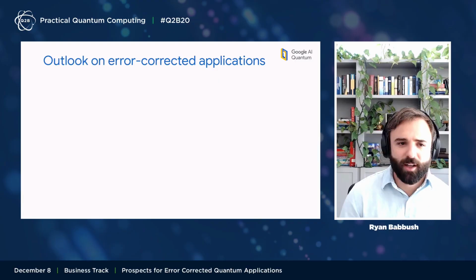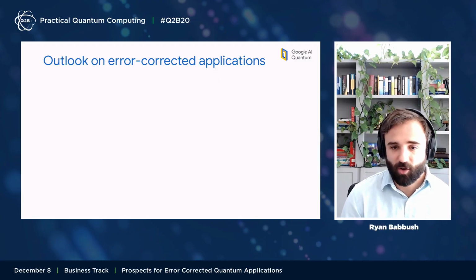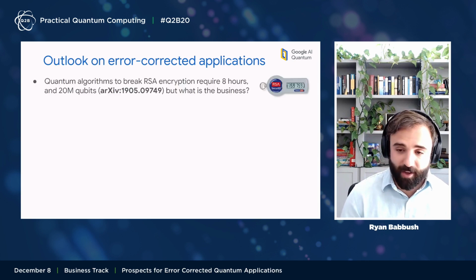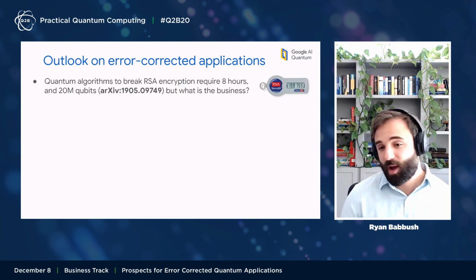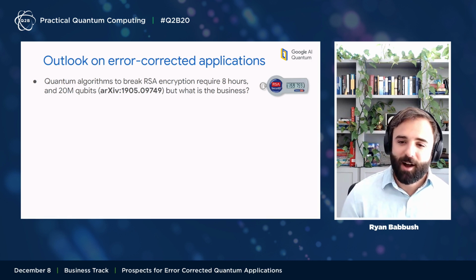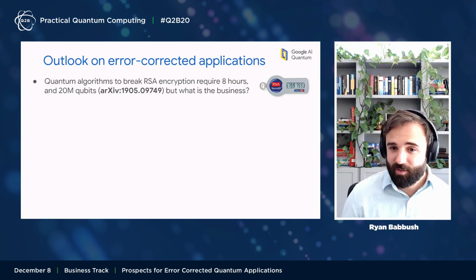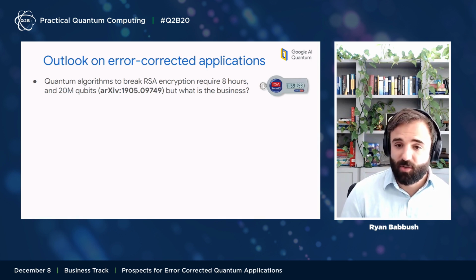So with that, I want to summarize and wrap up the discussion here, just give an outlook on error-corrected applications in general. I should probably start with something I didn't talk about at all, but which you might be wondering about, and that's quantum algorithms to break encryption, which is something we know quantum computers can do very well. And our team has some work showing that you could do this in about 8 hours with about 20 million physical qubits, and that's great.